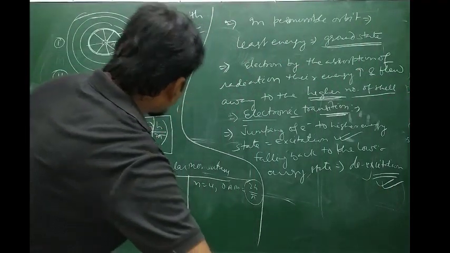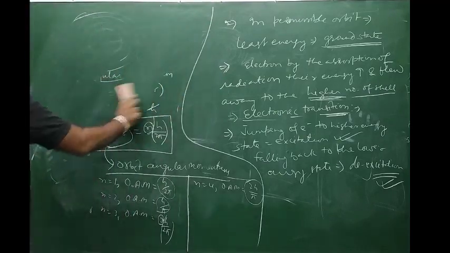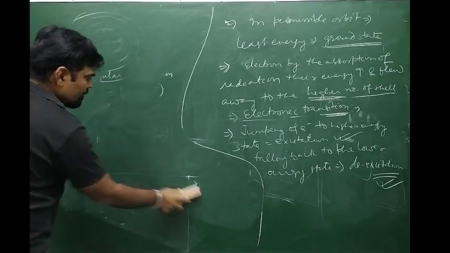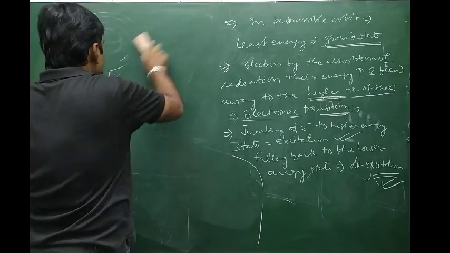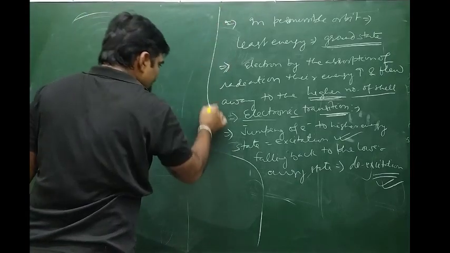During de-excitation, they will give off those radiations. So when an electron gets de-excited from higher energy shells to lower energy shells, it gives off all the radiations which it had taken to move to the higher state.